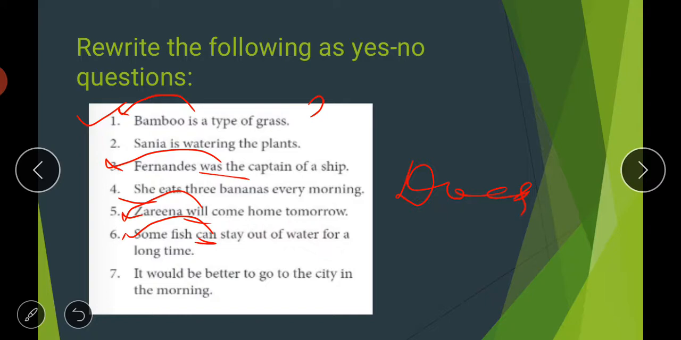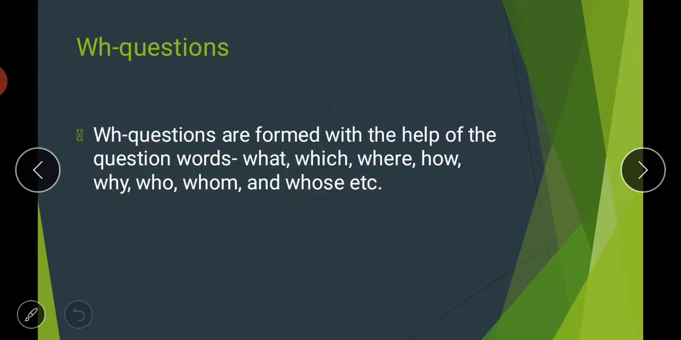And in the next also, it would be better to go to the city in the morning. So would will come at the starting of the sentence. Would it be better to go to the city in the morning? So like this you can form a question. So I hope it is clear to you how to make yes no questions. So then let us proceed further. Then comes your second category of question, that is WH questions. So what are these WH questions, students?